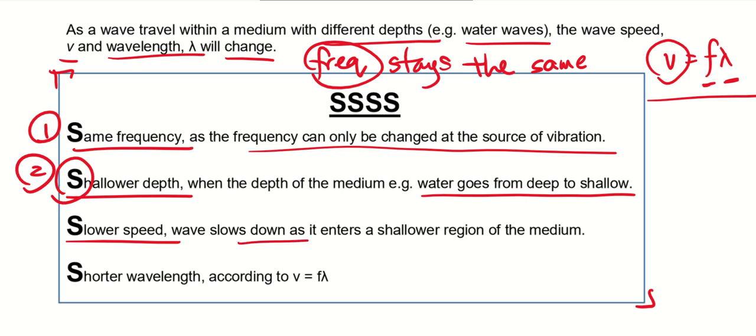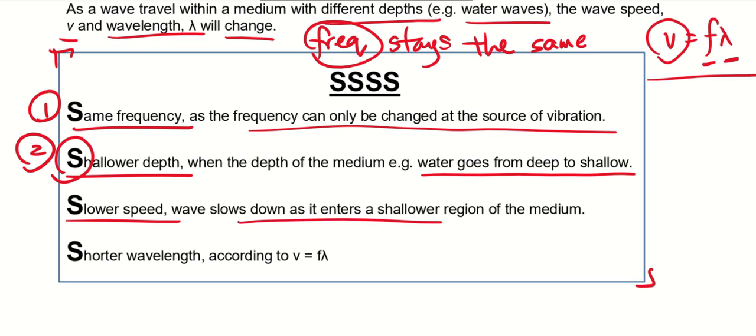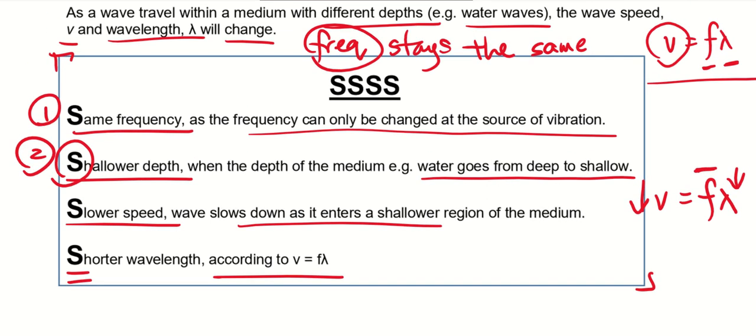So the wave will slow down as it enters a shallower region of the medium. And based on V equals F lambda, the frequency remains the same. And if it goes to a shallower region, the speed will be slower. Speed will be slower. Okay, that means the wavelength will be shorter. Okay, so this is according to V equals F lambda, right? So please remember this SSSS.